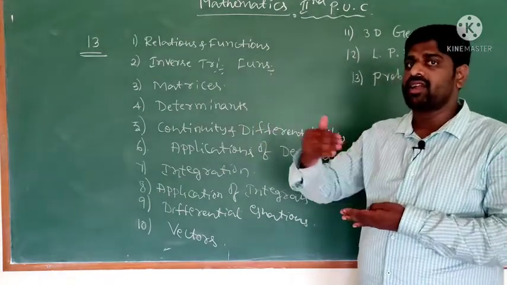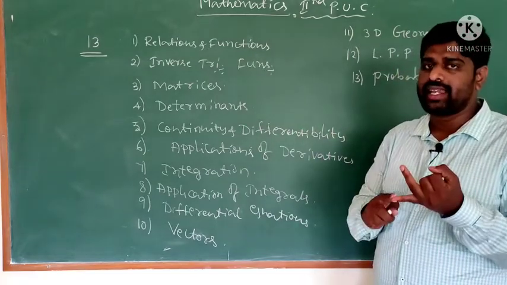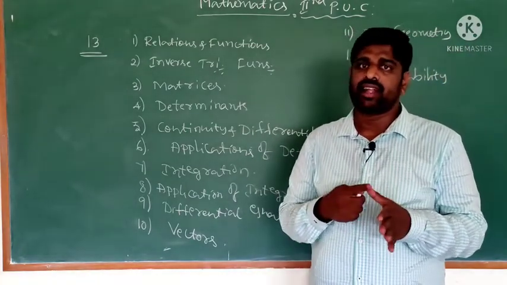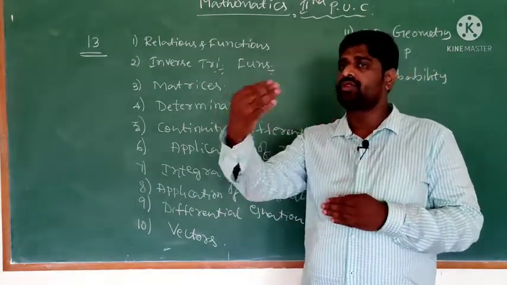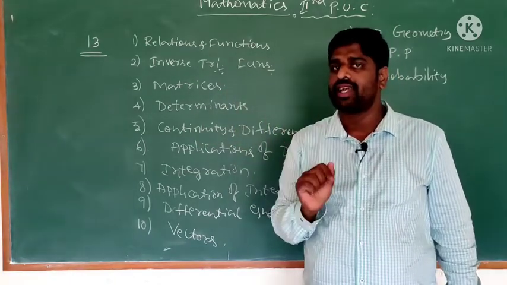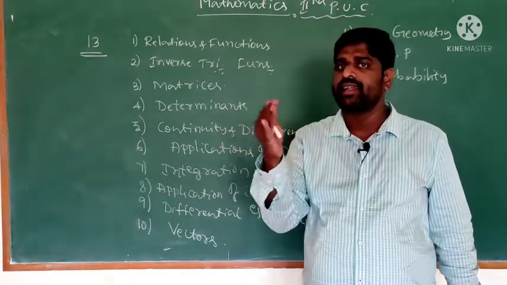Here inverse trigonometry means, suppose sin x; you know sin x, cos x, tan x, cosecant x and cot x. Their inverses are sin inverse x, cos inverse x, tan inverse x, cosecant inverse x, secant inverse x.